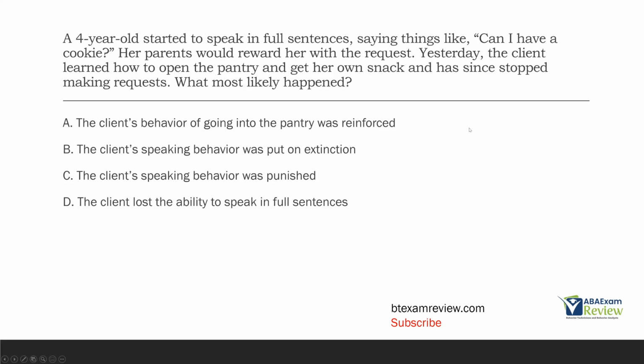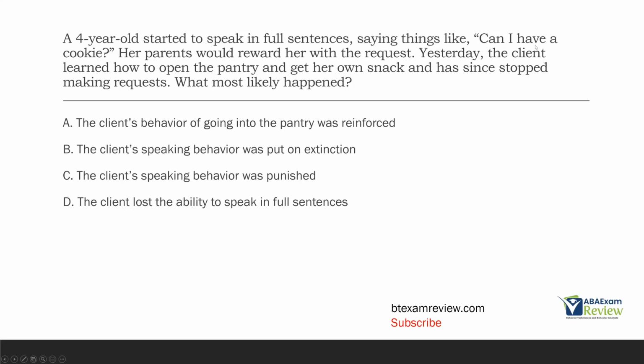A 4-year-old started to speak in full sentences, saying things like, "Can I have a cookie?" Her parents would reward her with the request. Yesterday, the client learned how to open the pantry and get her own snack and has since stopped making requests. What most likely happened? Okay, this is pretty common with behavior. Remember, multiple behaviors can meet the same function, and the behaviors that are reinforced are the ones that typically persist throughout life. In this case, we have a 4-year-old speaking in full sentences. Can I have a cookie? Fantastic. Getting rewarded for it.